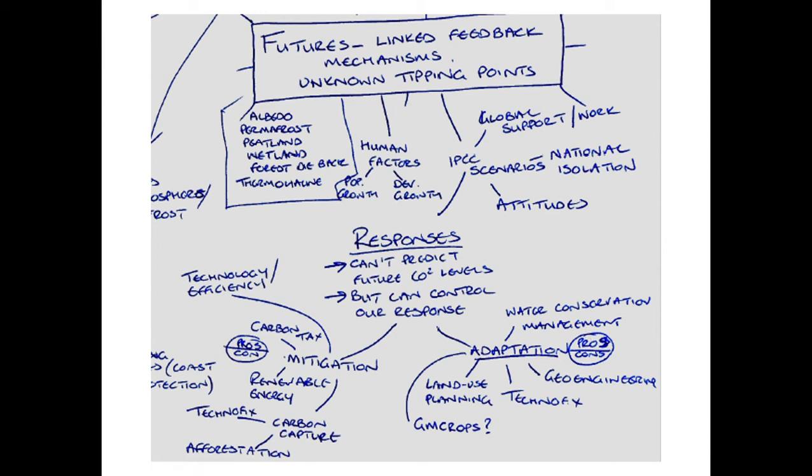The ideas of geoengineering, what large-scale engineering will that involve? Things like the Three Gorges Dam or water transfer or energy transfer schemes. What are the technological fixes available? Could we use land use planning? Could we avoid building on those marginal lands which are at risk?